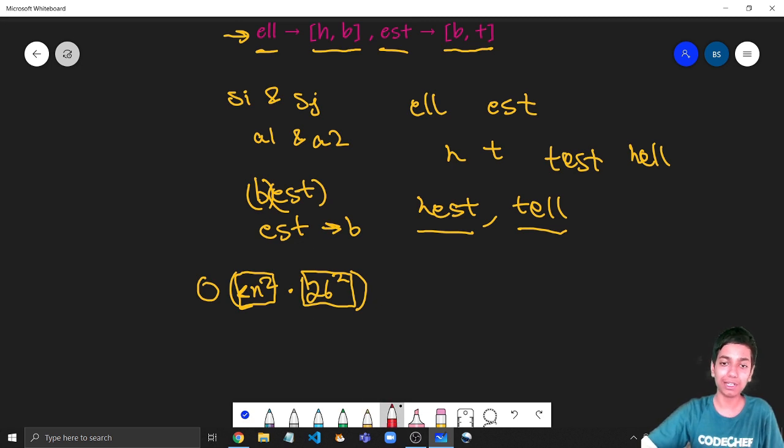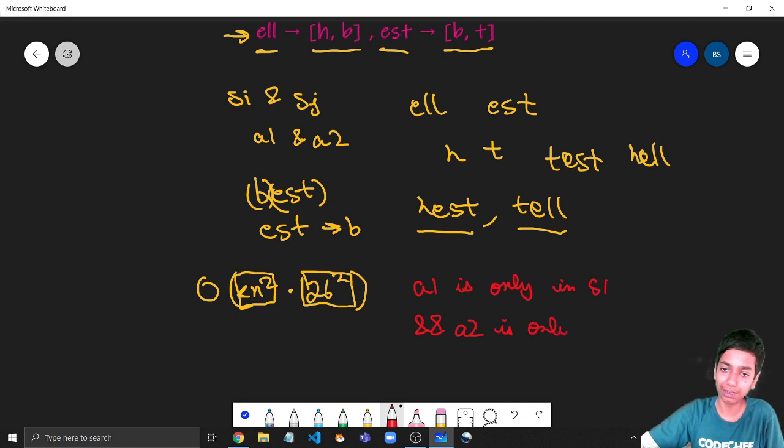Well, that is because, can't I just simply convert this to: if alphabet 1 is only in suffix 1's list, and alphabet 2 is only in suffix 2's list? That is exactly what we are doing here.